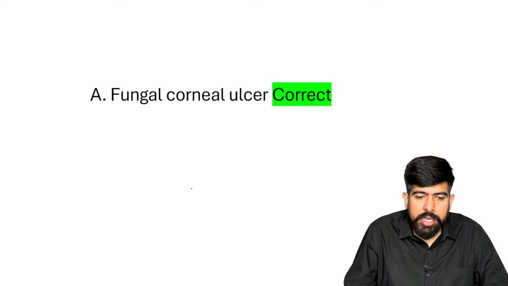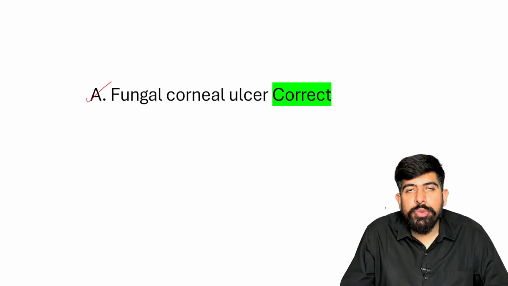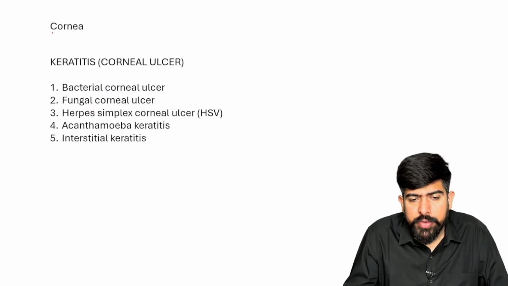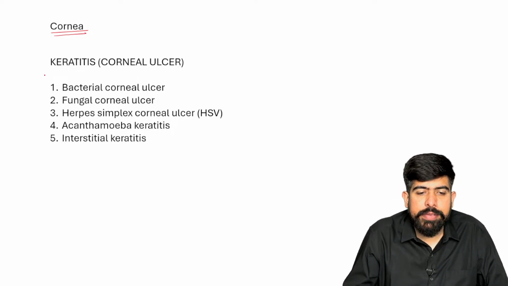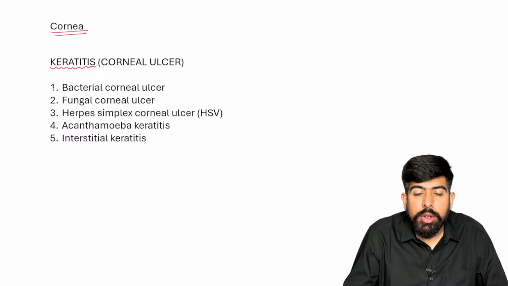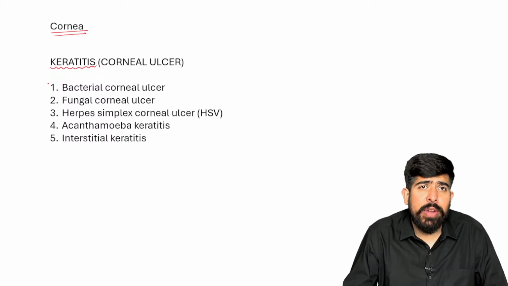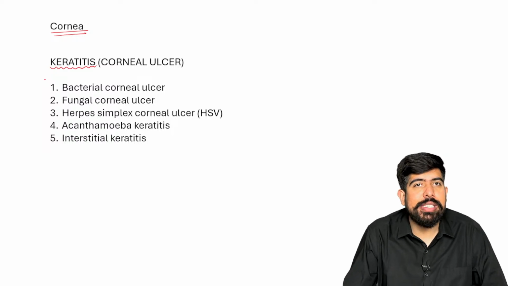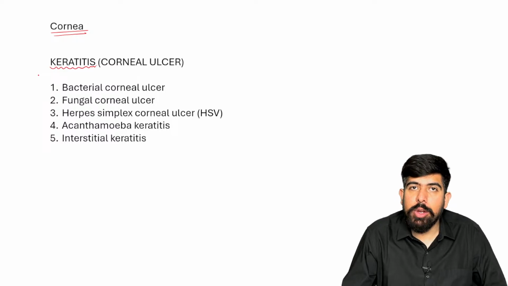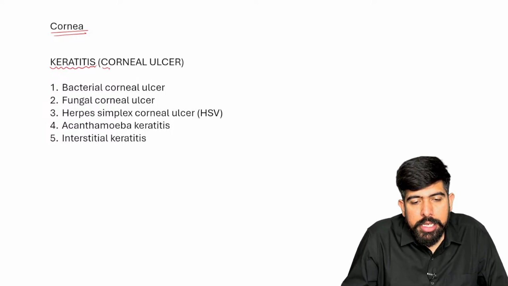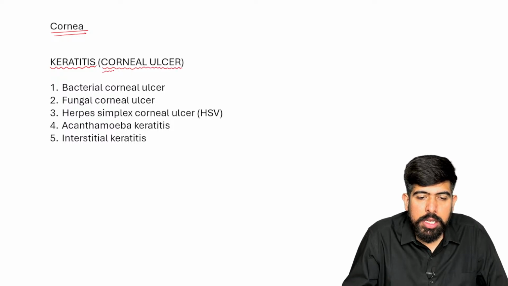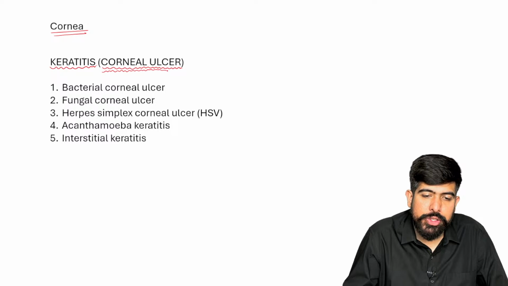So let's talk about all the types of ulcers one by one, starting with the cornea. The first disease is known as keratitis. What is the meaning of keratitis? Kerato means cornea, itis means inflammation. So there will be inflammation seen over the cornea. And please remember, if inflammation is seen over the cornea, that is known as corneal ulcer.